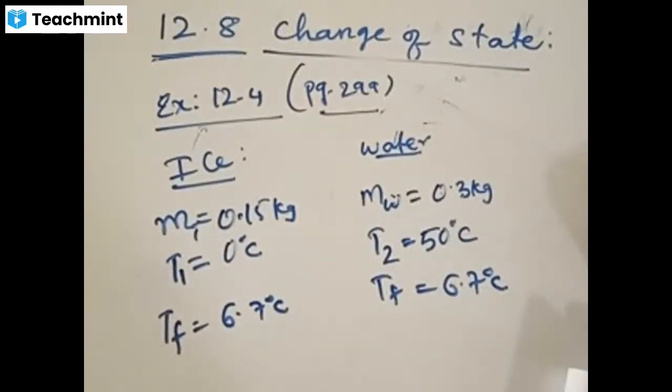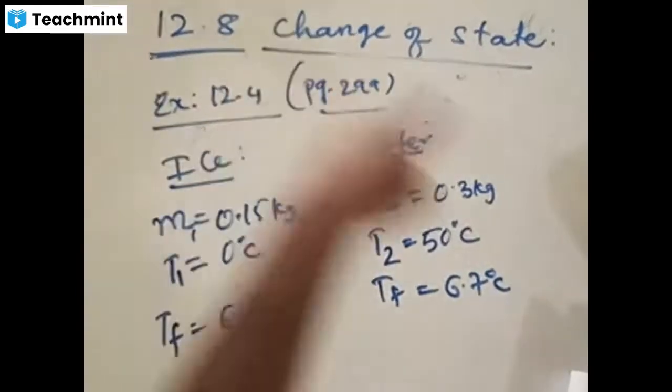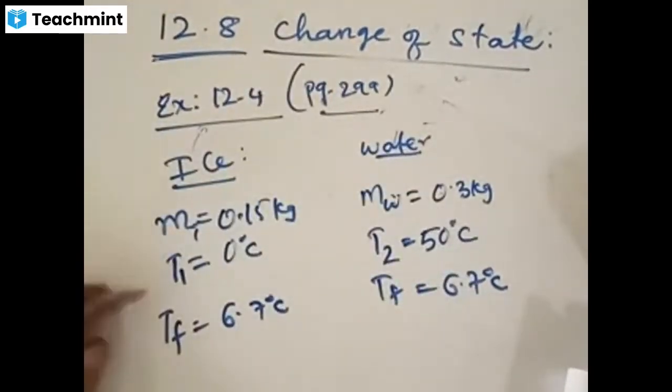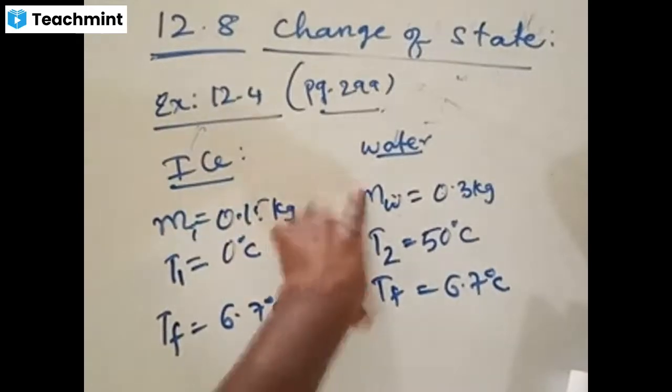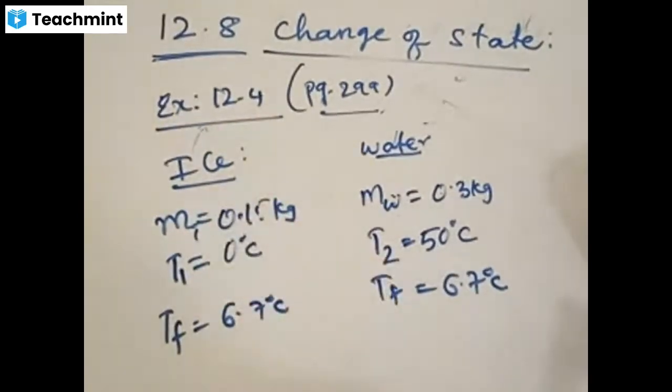Is the data clear? This is the mass of ice given, the initial temperature of ice is given, and he says that once these two are mixed, the final resultant temperature is 6.7. Is the data clear? Yeah, fine. Now, how to solve this one? What are you asked to find here? You're asked to find the latent heat of fusion of ice.